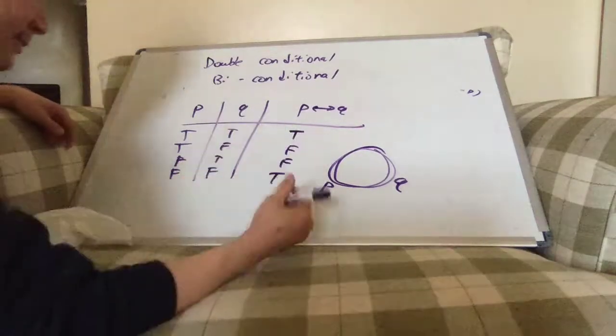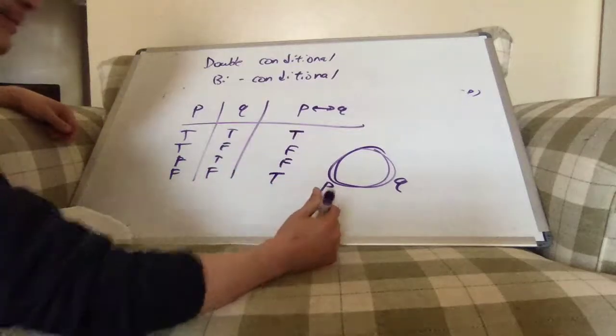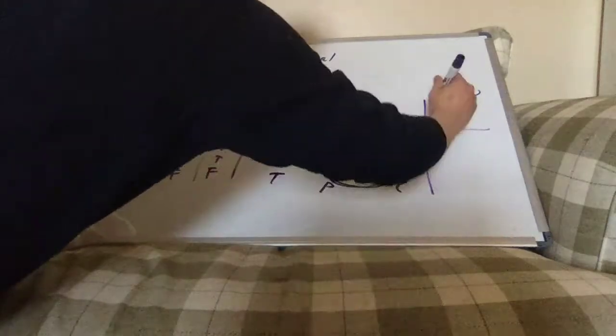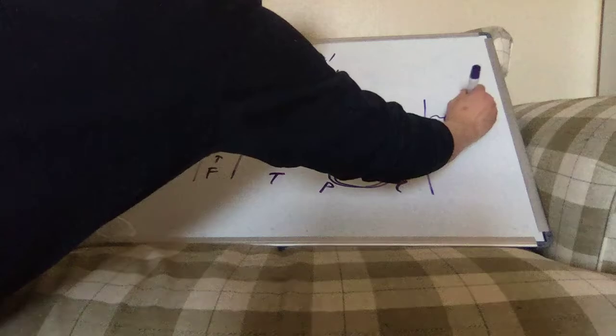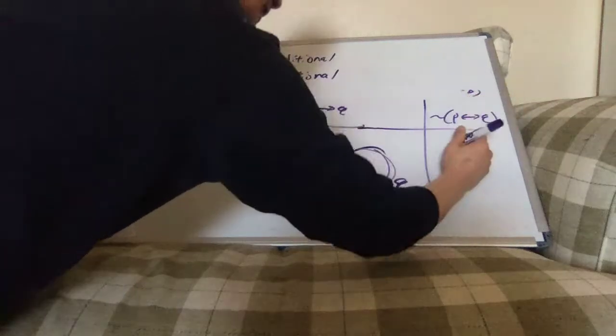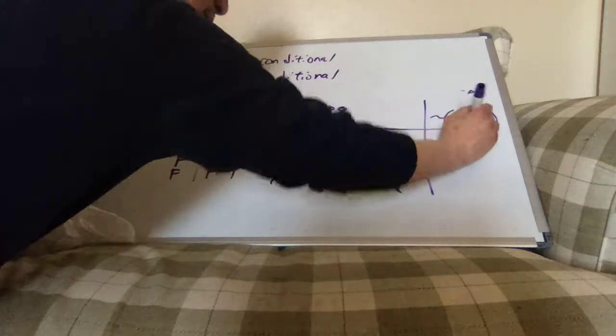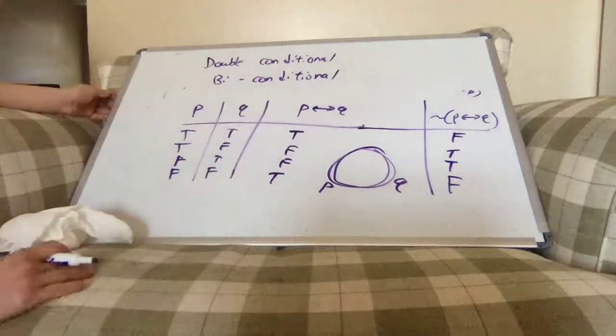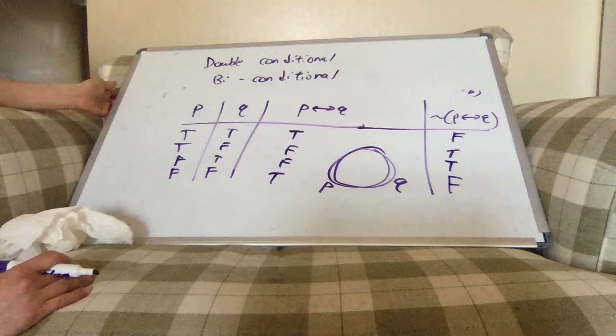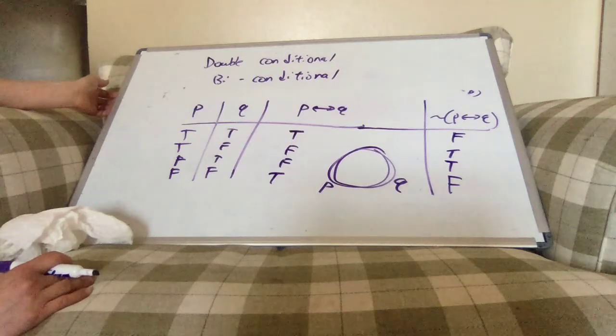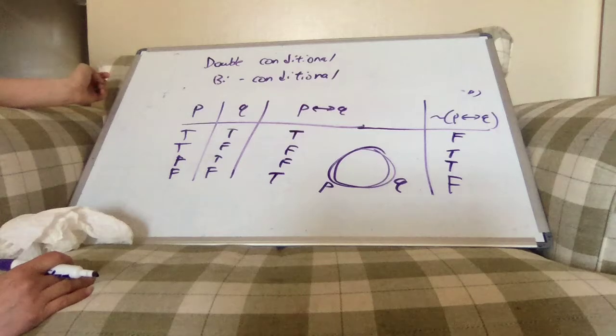And so, as you might imagine, if I negate this thing, it's going to be true when they're different, and it's going to be false otherwise. So those are just some additional quirky little things about the implication statement.